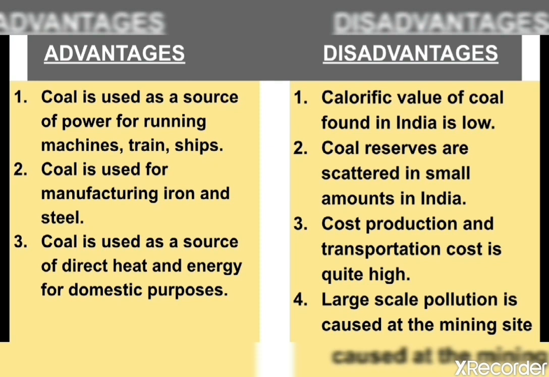These are all the advantages, and in disadvantages, we know the calorific value of coal found in India is low because in India most of the coals are bituminous type. Coal reserves are scattered in small amounts in India. Production cost and the transportation cost are quite high. Large scale pollution is caused at the mining site. These are all the disadvantages. Remember, most of the conventional sources of energy cause pollution. They are not environmentally friendly.